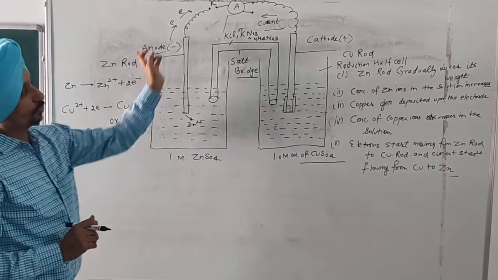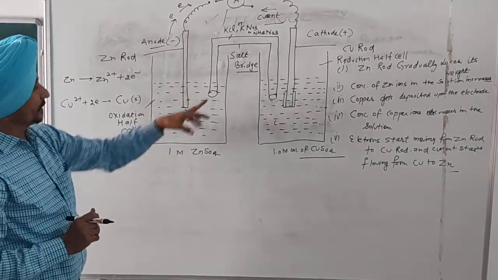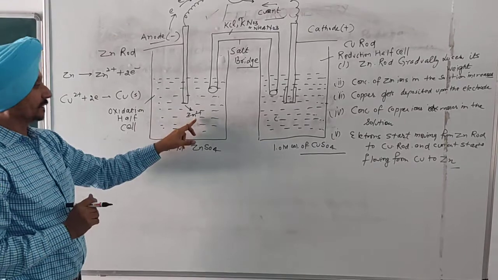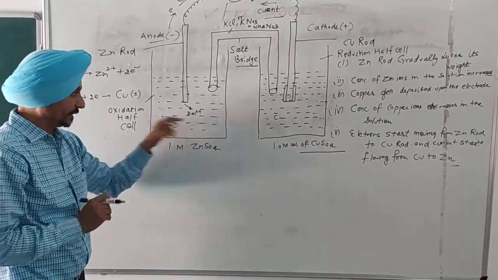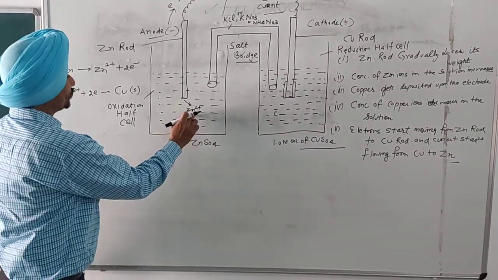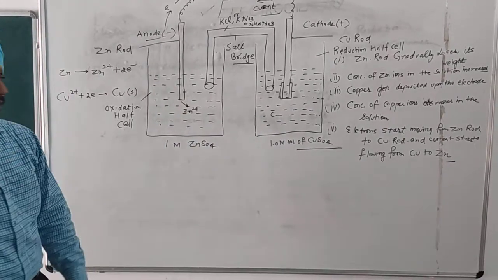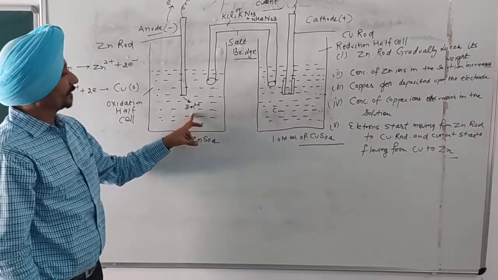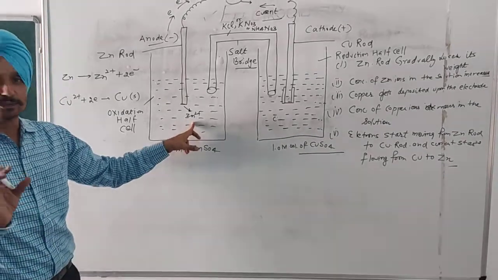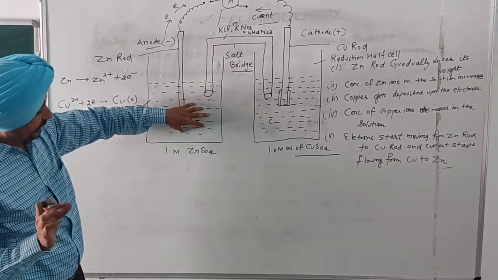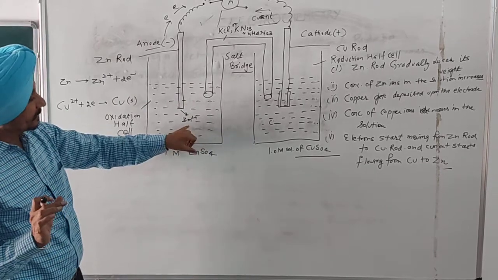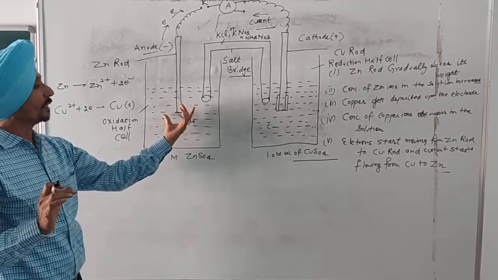Electrons go to the other electrode through the external circuit, but there is an increase in the concentration of zinc ions in the zinc sulfate solution. After a passage of time, there is accumulation of excess positive charges in the zinc sulfate solution around the anode.